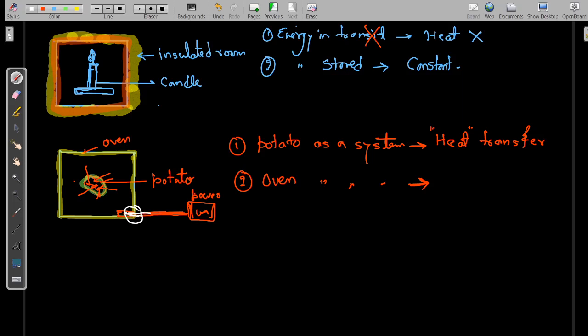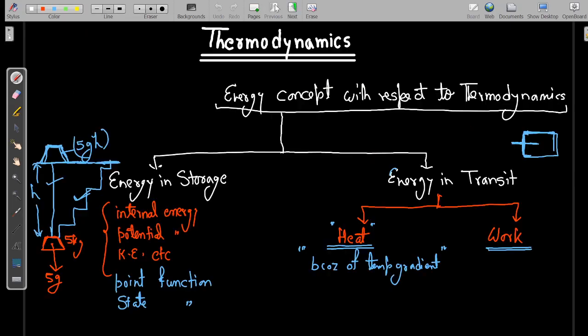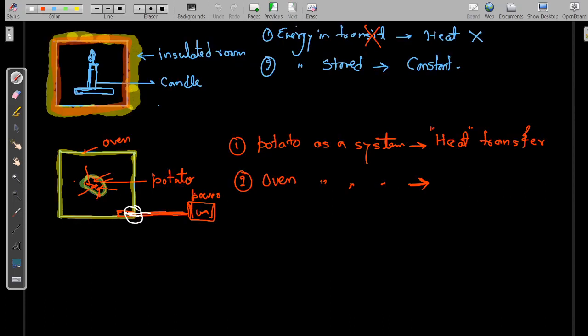We already said in the previous slide that any other form of energy which is not due to a temperature gradient, and which is energy in transit, is work transfer. Meaning any energy that is part of energy in transit and is not heat energy, because we know heat energy is only because of a temperature gradient. So it will be a work interaction. When we consider the oven as a system, this is a work transfer taking place between system and surrounding.